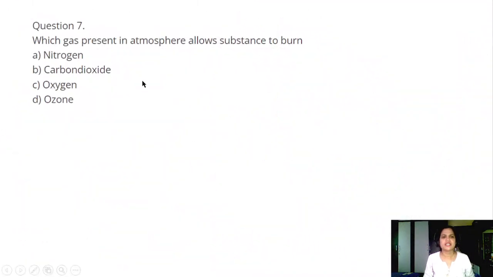Question number 7. Which gas present in the atmosphere allows substances to burn? A. Nitrogen. B. Carbon dioxide. C. Oxygen. D. Ozone. Answer is C. Oxygen.